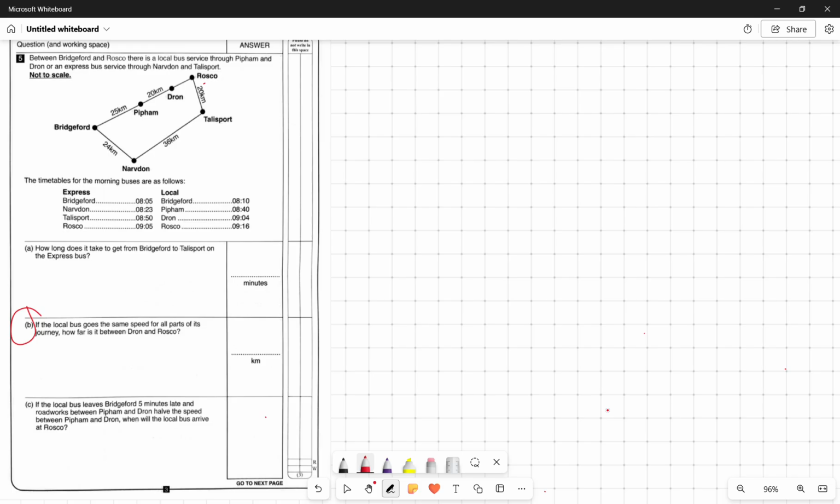So look at this, this is the express. Bridgeford is starting at 8:05, right? And it is asking about Telesport, so how long does it take? Look at this one, it is 8:05. The starting point for Bridgeford is 8:05, I can write here 8:05. And Telesport reach is 8:50.